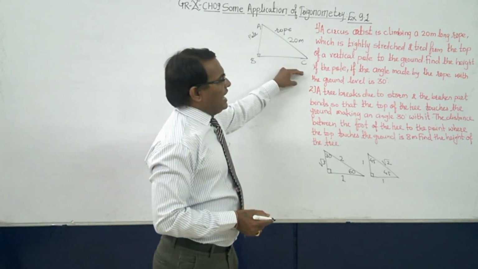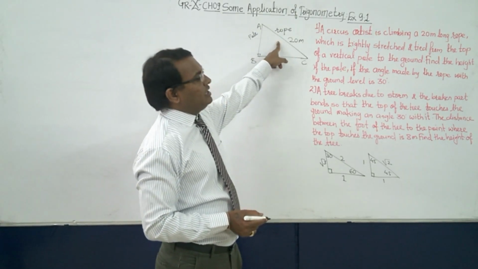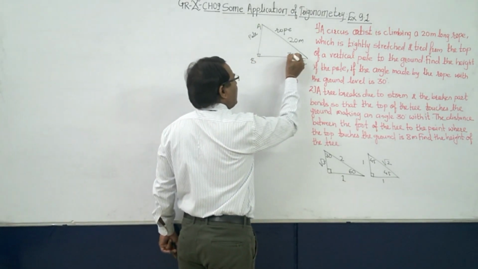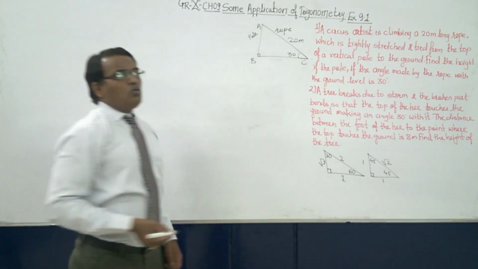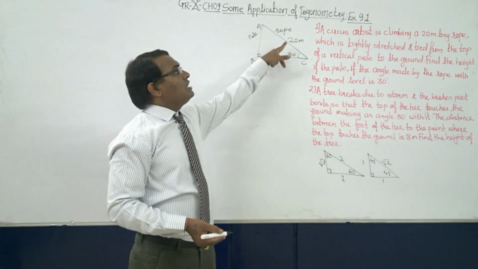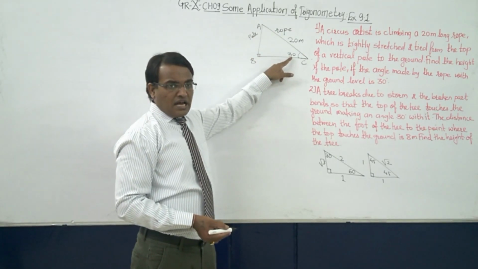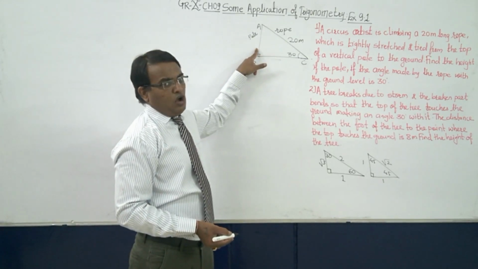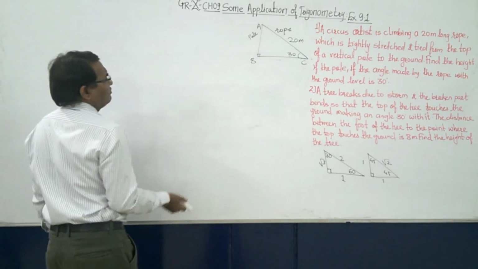If the angle made by the rope with the ground level, where is the ground? This is the ground level, and this is the angle made by the rope at the ground level. So what is given here? The theta, that is 30 degree, is given. The hypotenuse is given. Observe it: this is theta, hypotenuse. Now you have to find out the opposite side, or the perpendicular. Now just think about what we have to do.